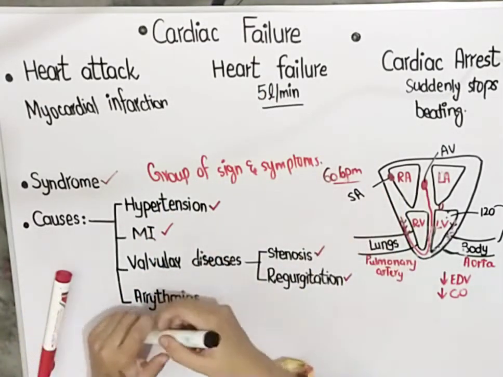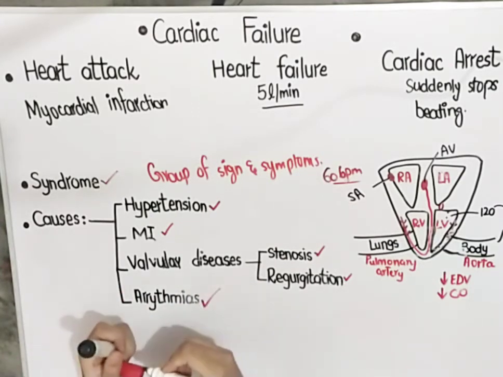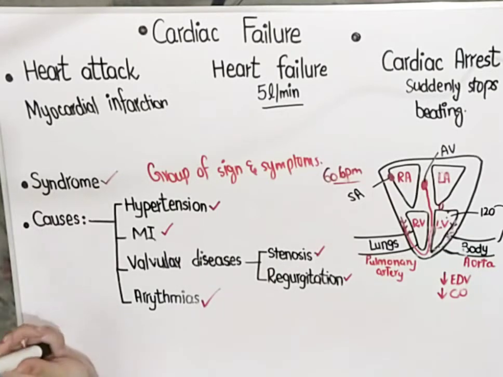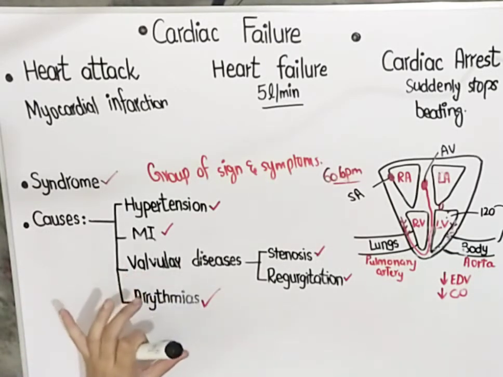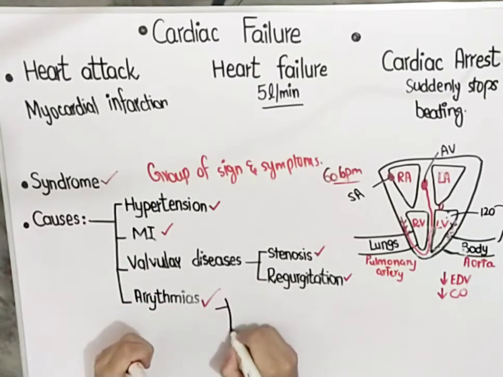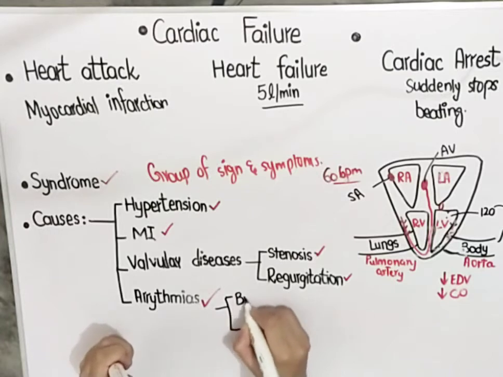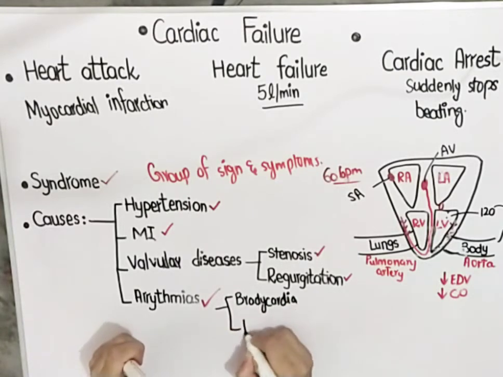The last possible reason is arrhythmias. I told you earlier what arrhythmias are: abnormal beating of the heart, a problem in the SA node action potential, or a problem in the AV node action potential. So whenever there are arrhythmias, they are of two types. If there is too much slow heartbeat, that is bradycardia, and if there is too much fast heartbeat, that is